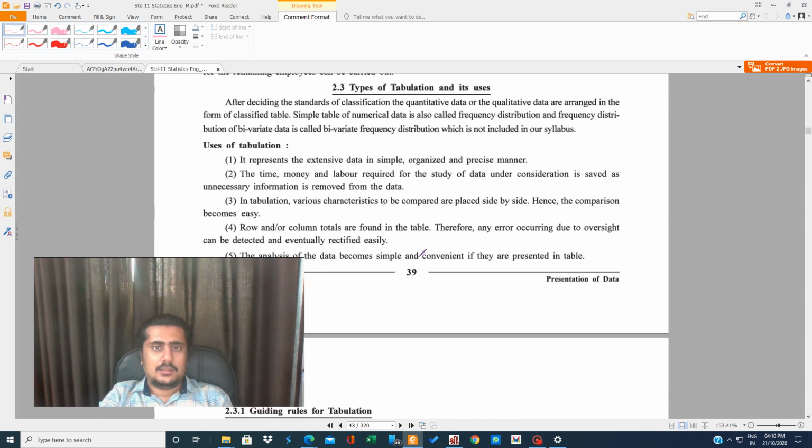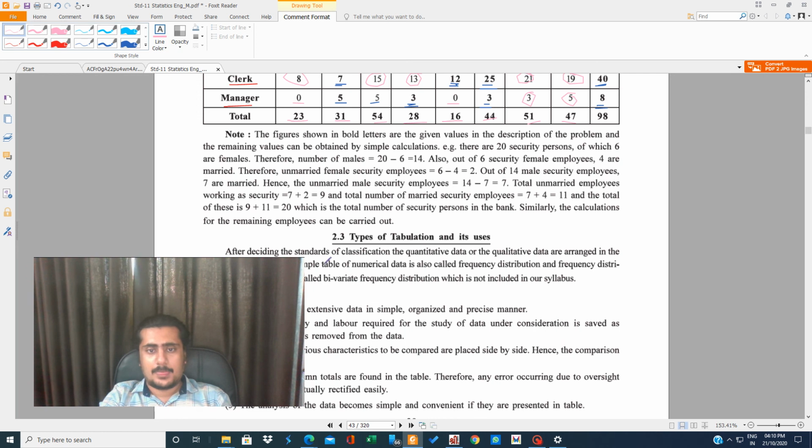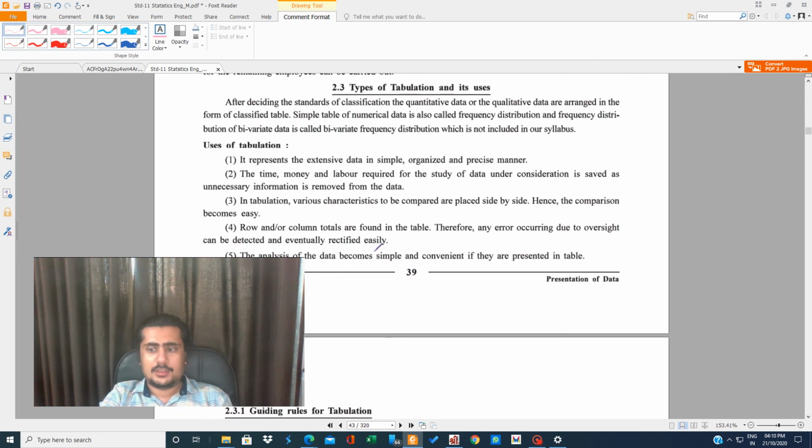Let us read a bit of the theory, types of tabulation and its use. After deciding the standards of classification, the quantitative or qualitative data are arranged in the form of a classified table. A simple table of numerical data is called frequency distribution. Frequency distribution of bivariate data is called bivariate frequency distribution. Uses of tabulation: it represents the extensive data in a simple, organized, and precise manner.